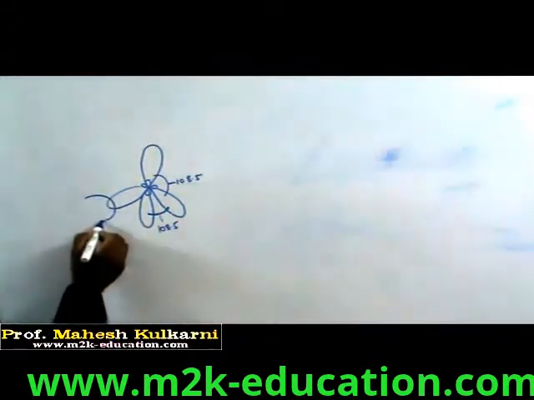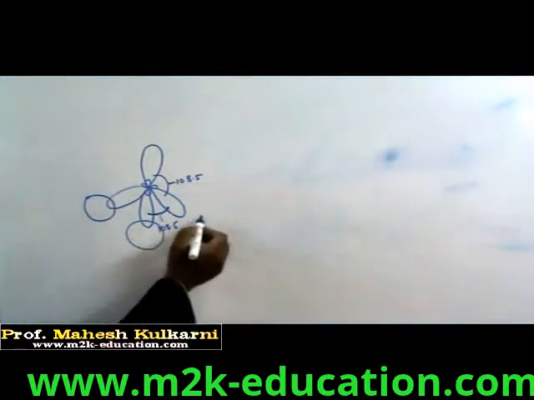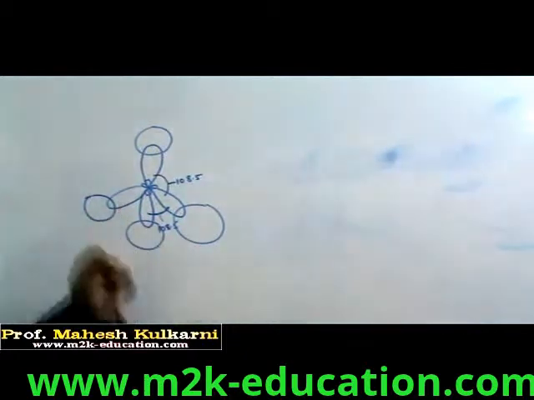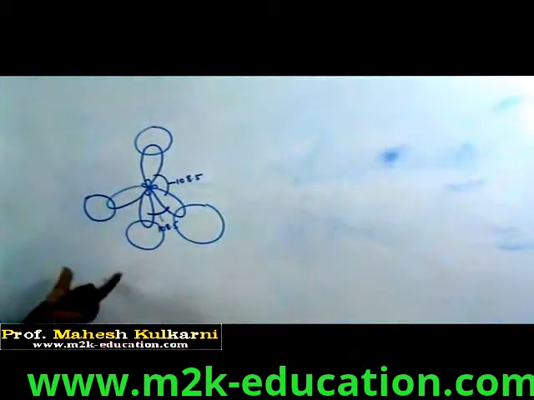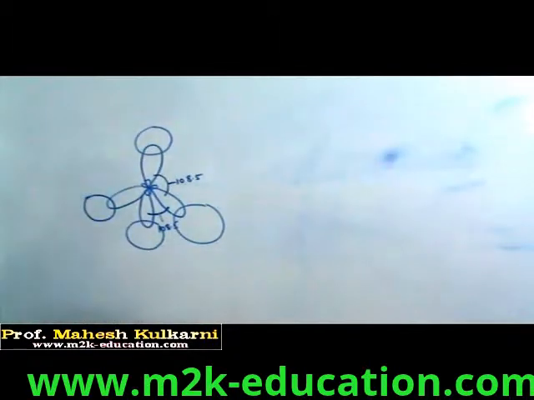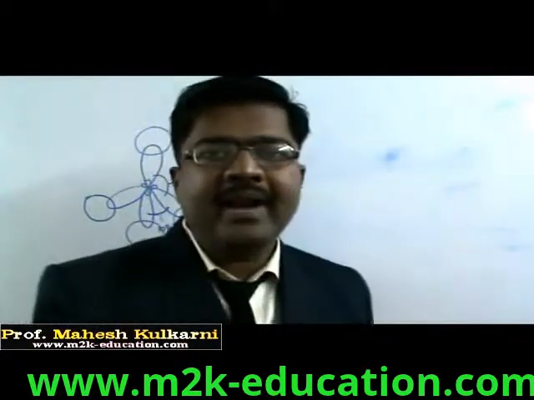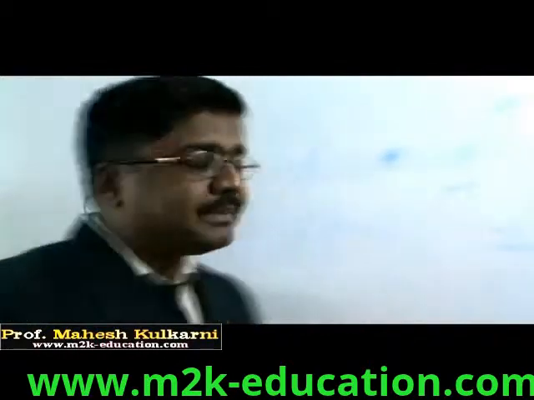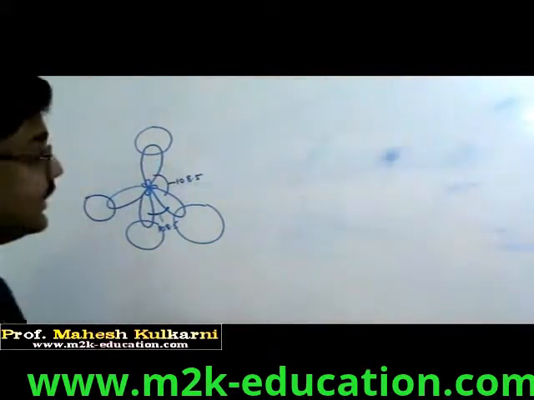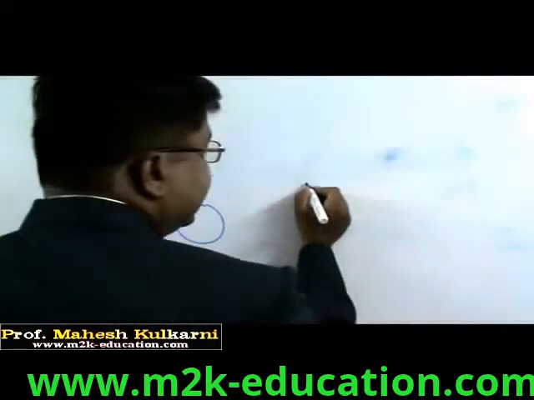These are 4 hydrogen orbitals. There is no requirement of hybridization, so they have the same shape. They overlap over here, and this way the methane molecule is formed. So the central atom is carbon, whereas the 4 peripheral atoms are hydrogen. So this is the practical structure. These orbitals arrange in space in such a way that there is maximum distance between them and minimum repulsion between them. So this is the possible structure. This structure is called the tetrahedral structure. Now we can say this way also, carbon.